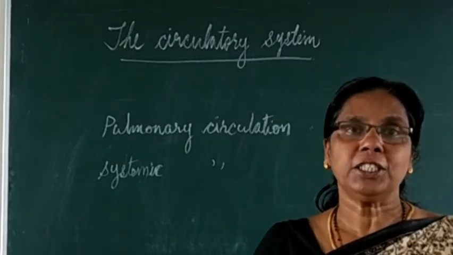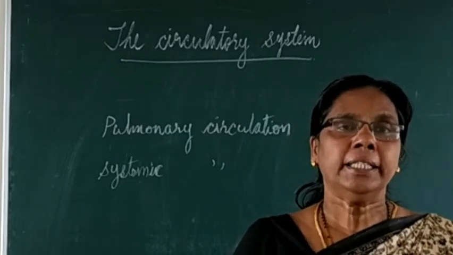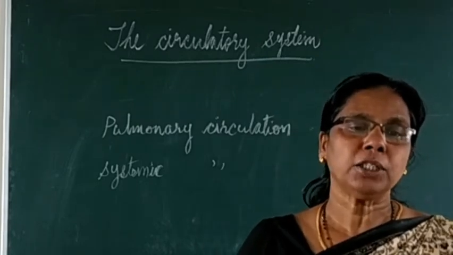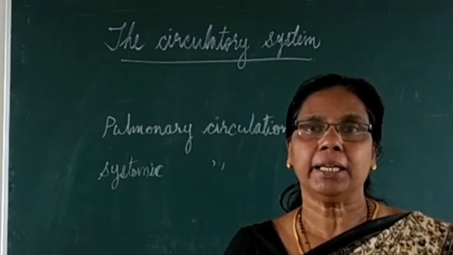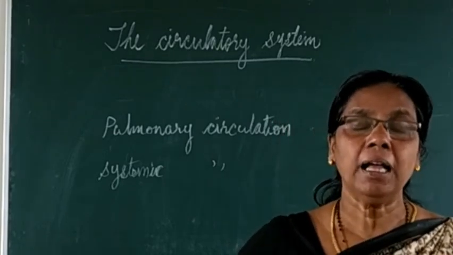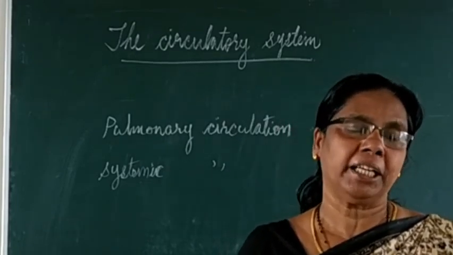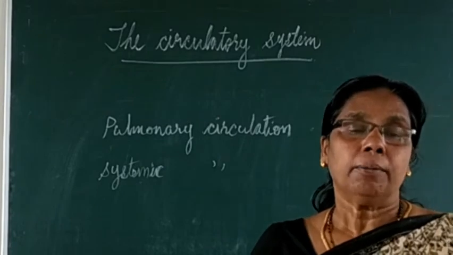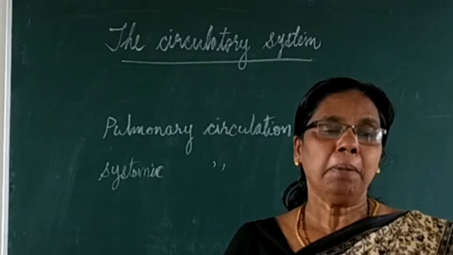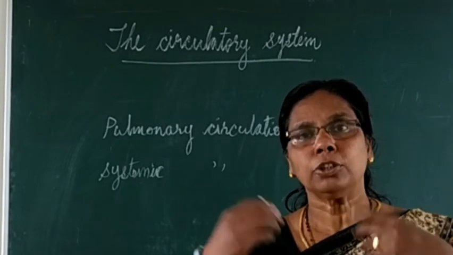Second one is the posterior vena cava. The same, down part, it is called what? Posterior vena cava, from the lower parts of our body to the right atrium. Usually from the lower parts of our body, legs, etc., it enters the right auricle or right atrium. That is called the posterior vena cava.